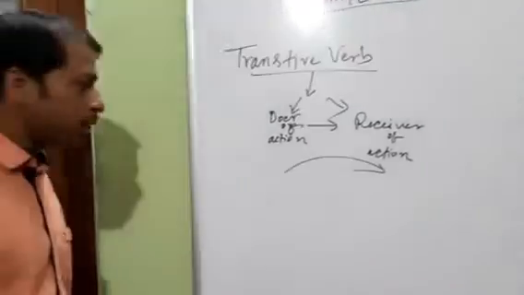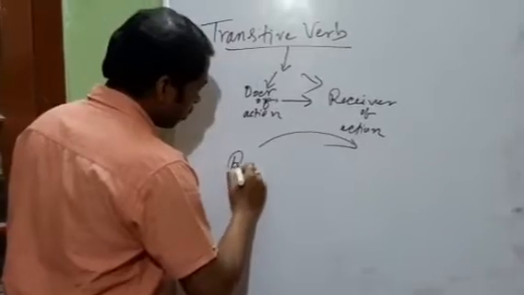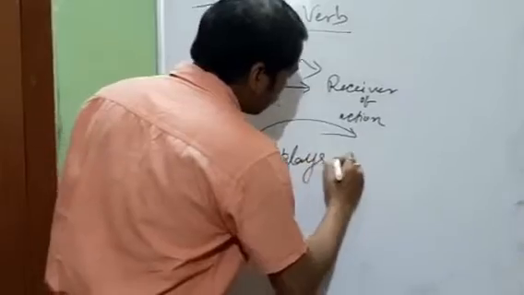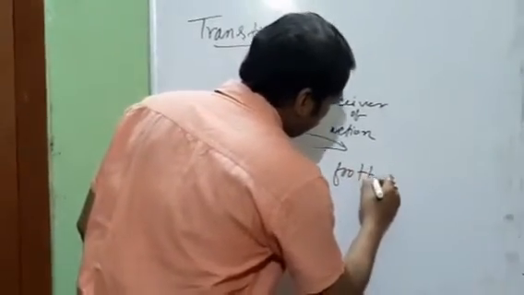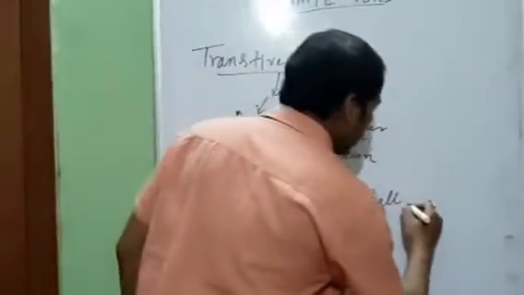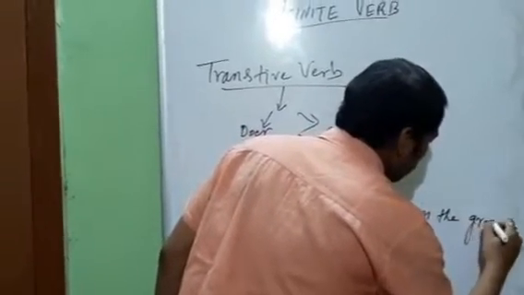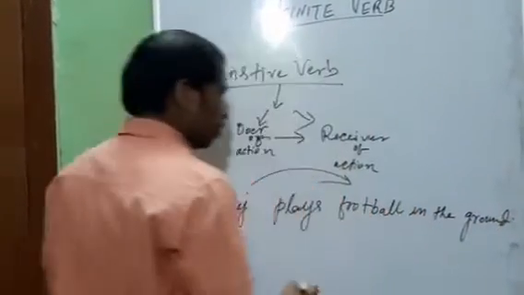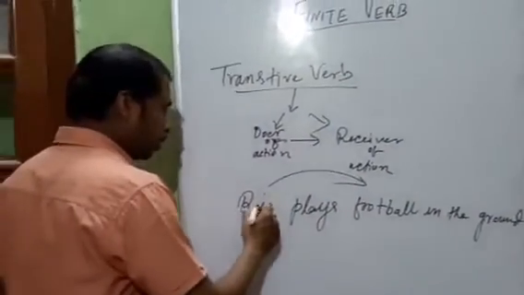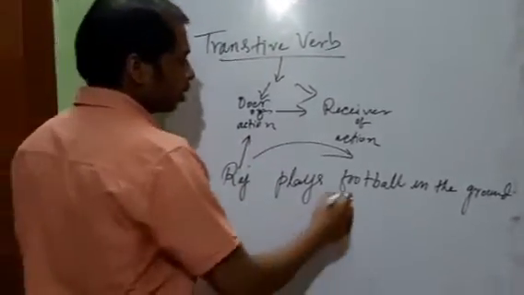Let's check it out through an instance. Raj plays football in the ground. Now Raj plays football. See here, Raj is the doer of the action.